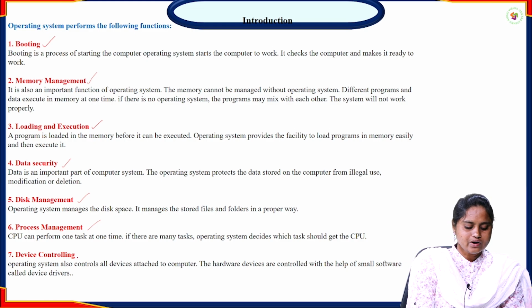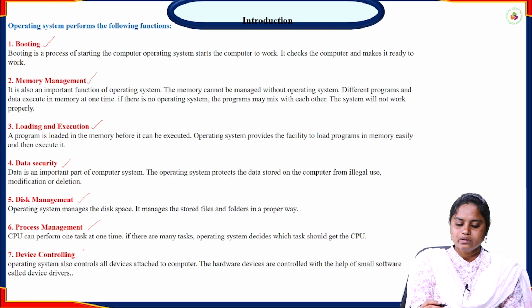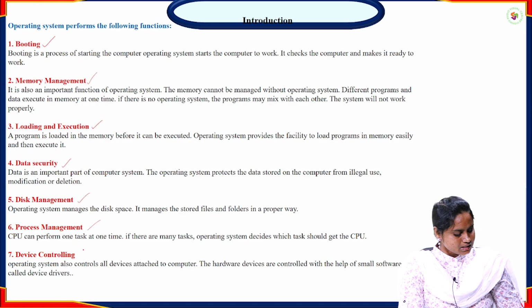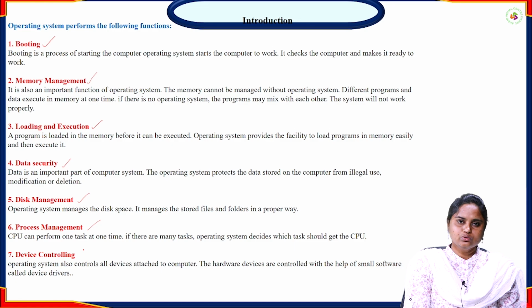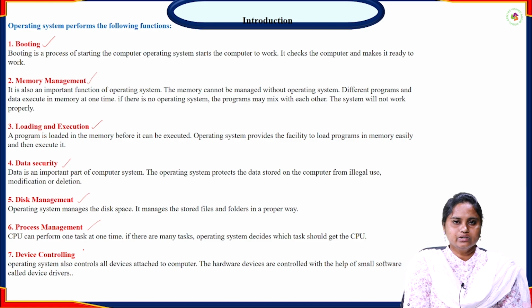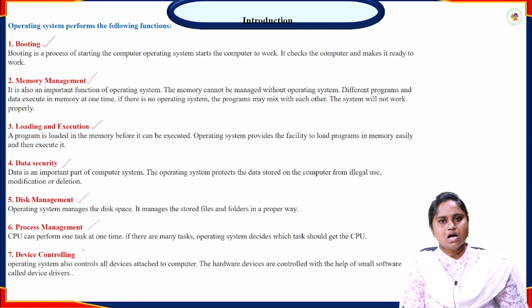And after that, device controlling. Why? Because we have so many hardware devices. So the operating system will obviously have control of all the devices attached to the computer. Here I am attaching a keyboard, a CPU, and a printer, and different hardware components, so that the operating system will have all the control of these hardware devices.